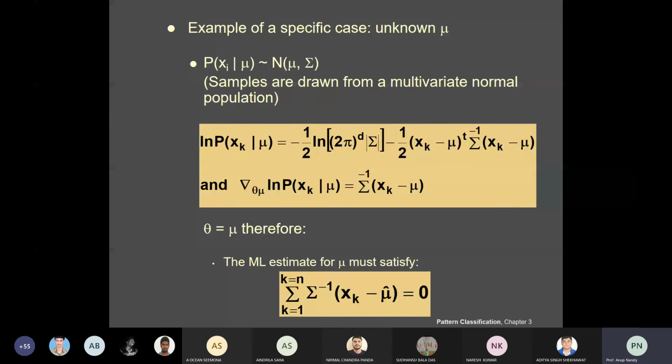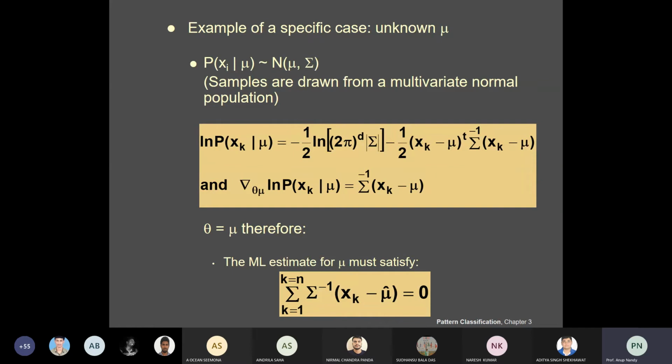Under this condition, you consider a sample point xk and find ln p(xk|mu). So you see the function of the multivariate Gaussian: minus half ln of (2 pi)^d times the determinant of sigma, then minus half (xk minus mu) transpose sigma inverse (xk minus mu).